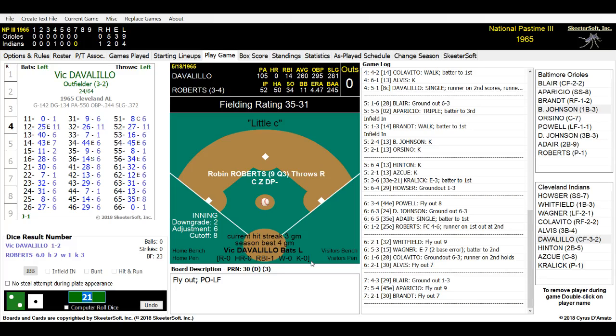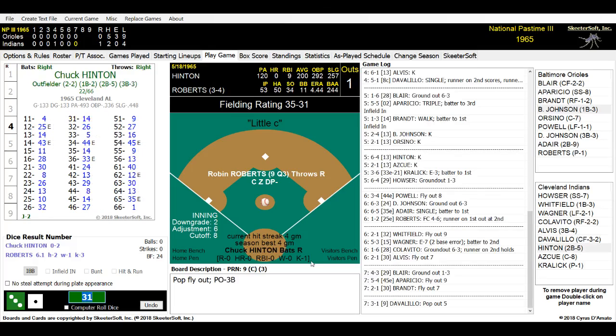Here's the pitch. Robert Roberts is still on the mound. Here's the pitch. It is a 31 to Davalillo. Hits a high pop-up heading over towards third base. Waiting for Dave Johnson. He's taking a hard look at it. The light is starting to bother him a little bit, and he is out.